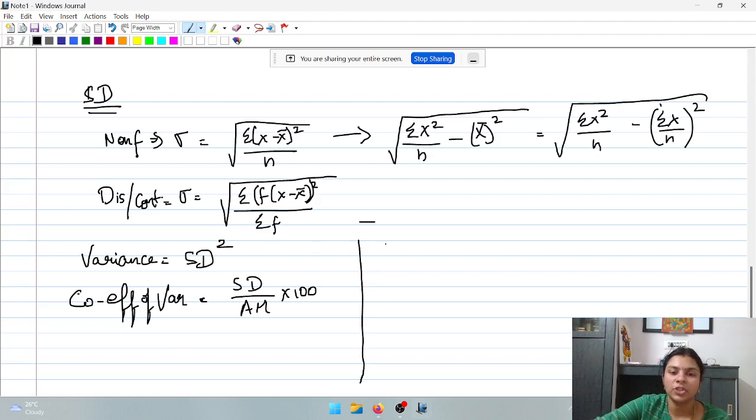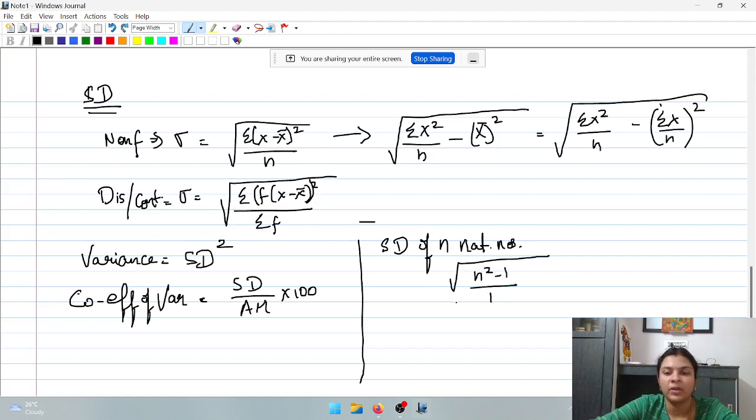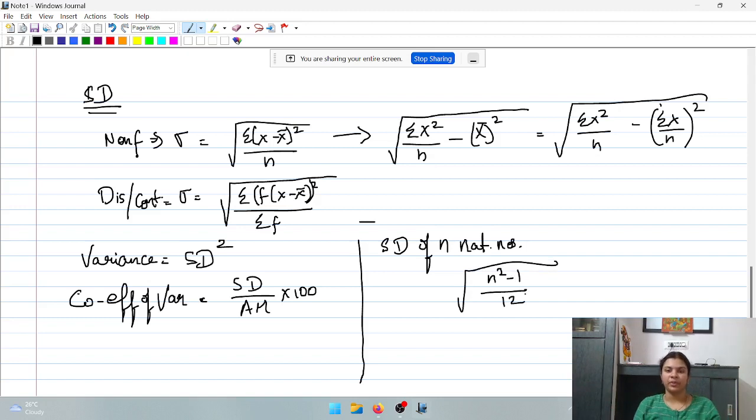Now, the shortcut to find out standard deviation of n natural numbers. Standard deviation of n natural numbers is given as root of n square minus 1 divided by 12, the whole thing within the root. That reminds me how to find the arithmetic mean of n natural numbers.